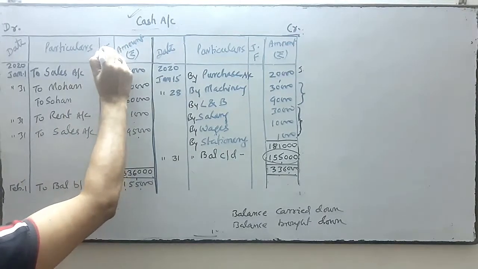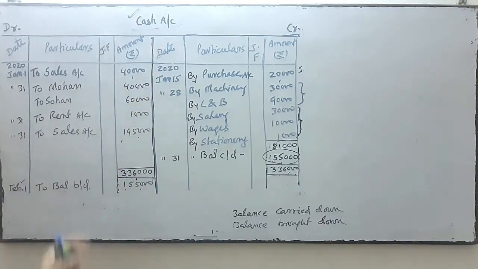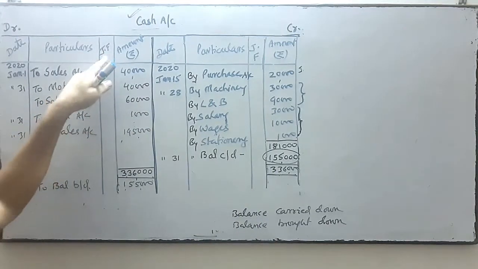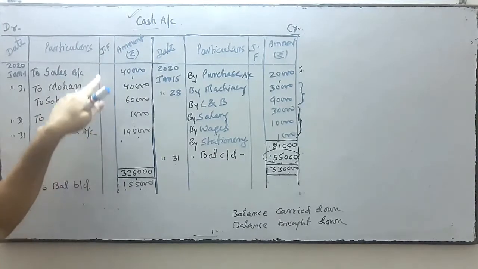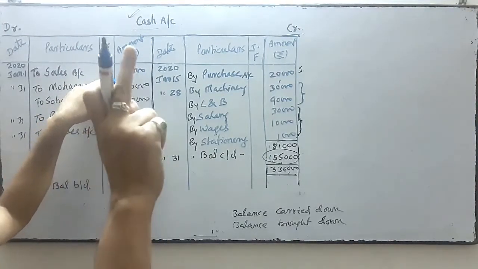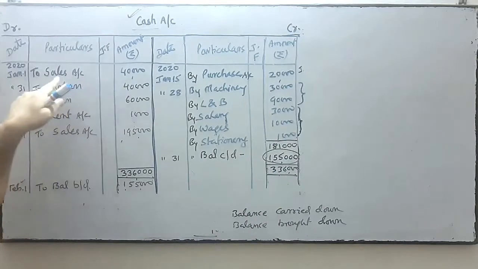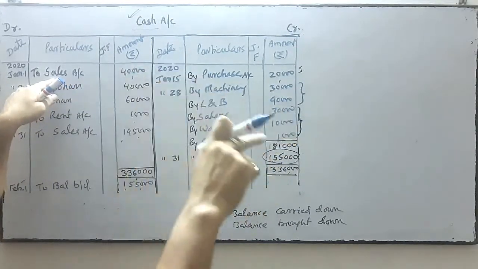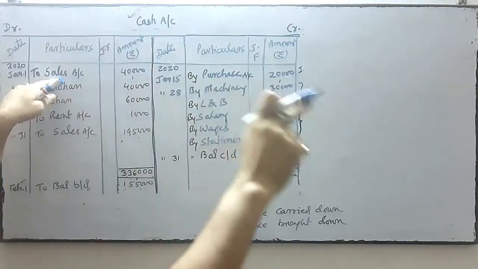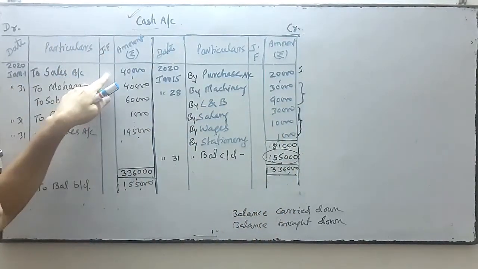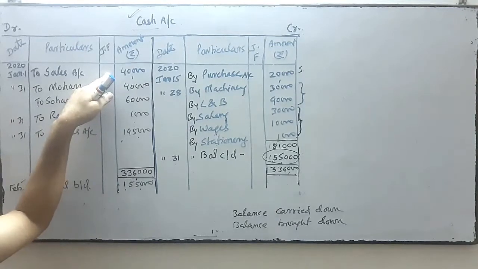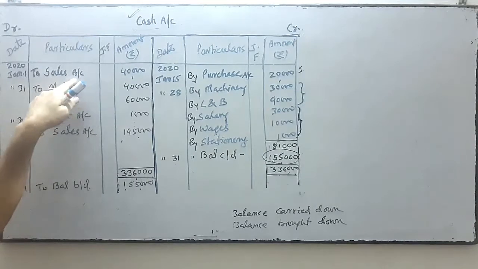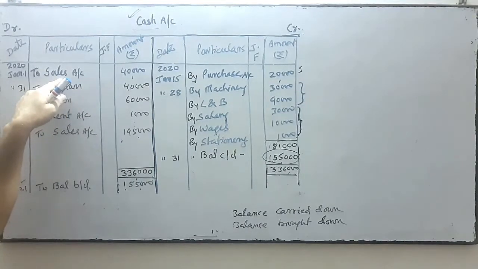And what is journal folio? In the ledger format, we open a column for journal folio. What do we write in the journal folio? The page number of the journal. The page number of the journal entry where the sales account is recorded, we write that page number over here.